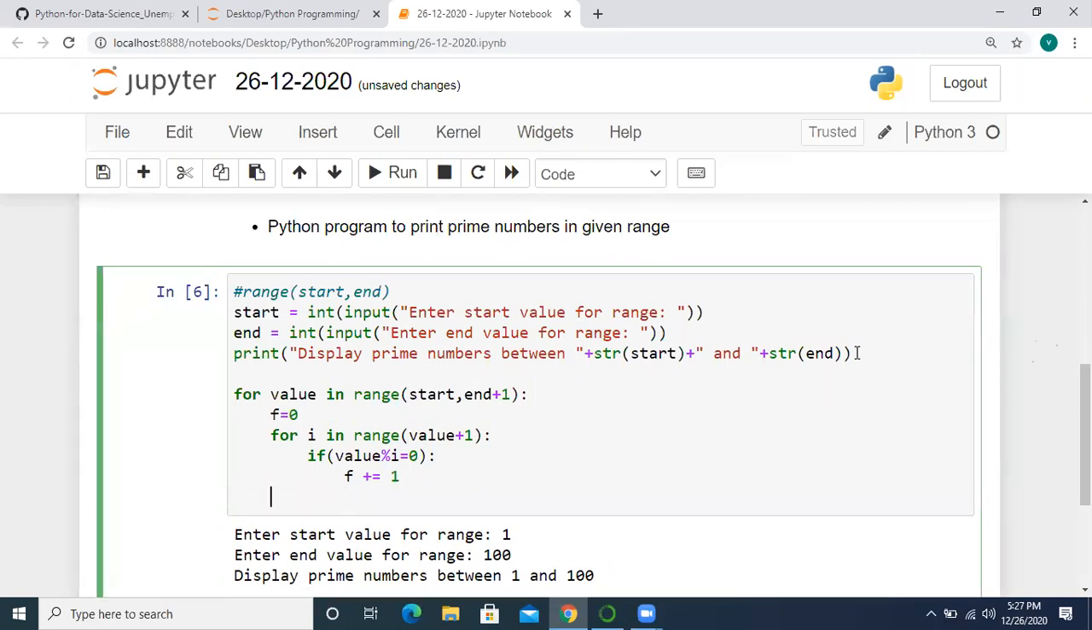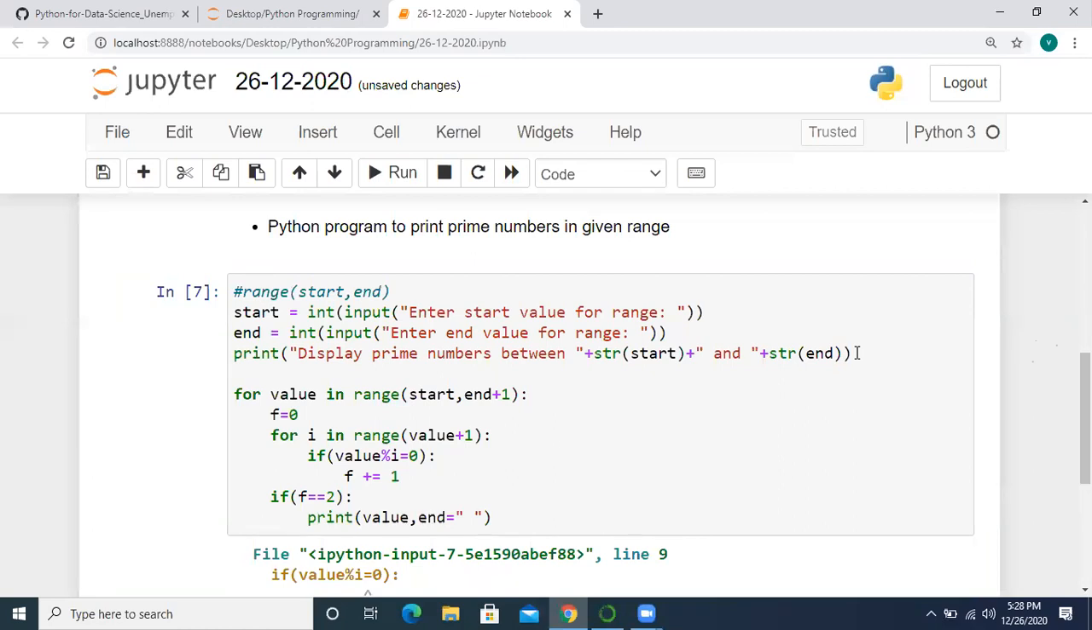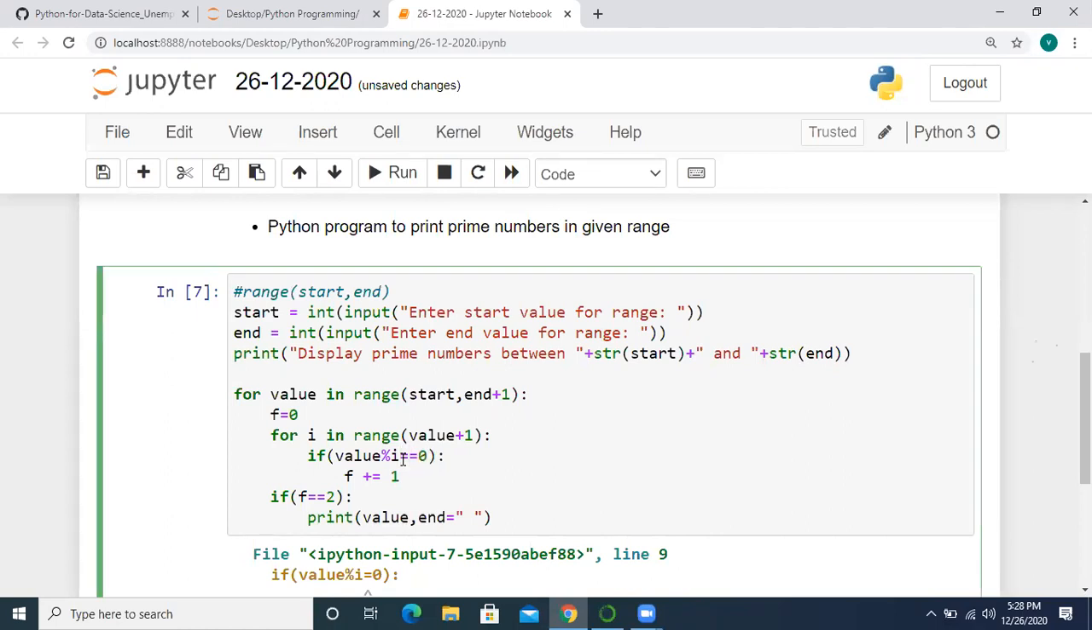Okay, after completing this, we have to check the condition. If f equal to 2, then we can print that particular number, print value with end equal to space. Okay, so now let me run this program. So I got an error here. Here we have to keep double equal to operator.